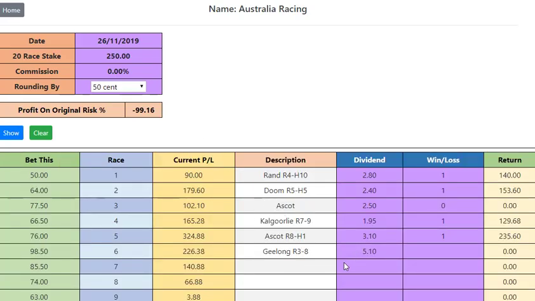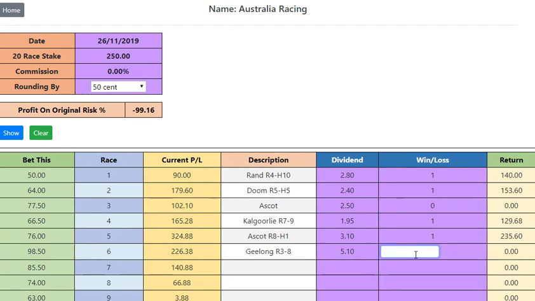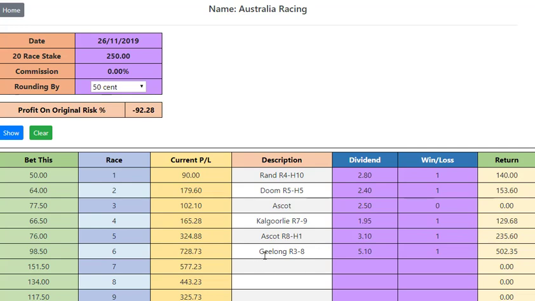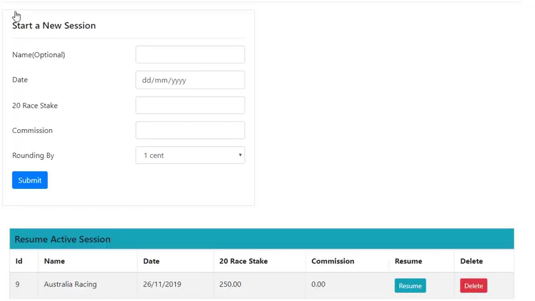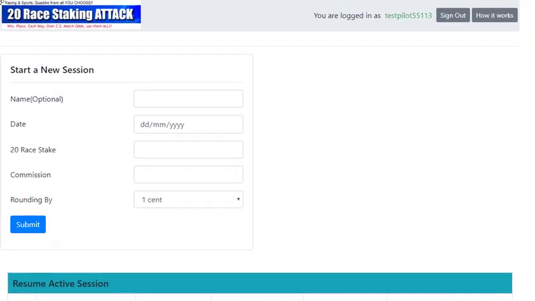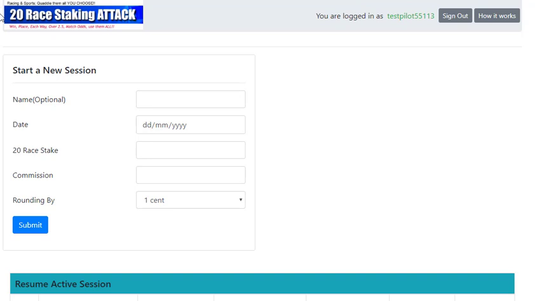I'm back to exactly where I was, and I haven't filled in the results for the Geelong race because I was flying up to Sydney. So now I can just click on that and it updates it and go back to home, and that's done. So what I'll show you quickly is this is all covered more in depth in the owner's manual. So if you do decide to get the software, you can learn a little bit more.